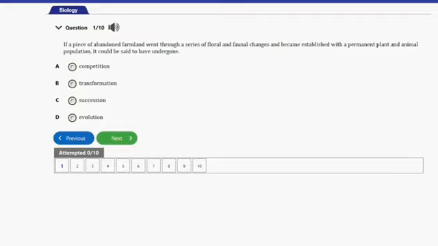It says, if a piece of abandoned farmland went through a series of floral and faunal changes and became established with a permanent plant and animal population, it could be said to have undergone A. Competition, B. Transformation, C. Succession, D. Evolution. The answer to this question is option C, and that's succession. Let's consider the next question.